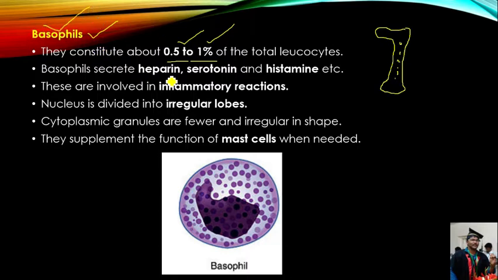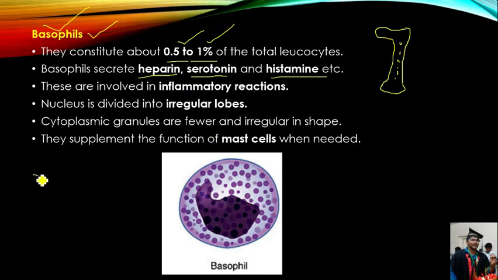Then basophils secrete three types of chemical substances, that are heparin, serotonin and histamine. Then you may have heard that these three chemicals are also produced from the mast cells. Mast cells also produce three types of chemicals, that are heparin, serotonin and histamine. What is the difference between mast cells and basophils?